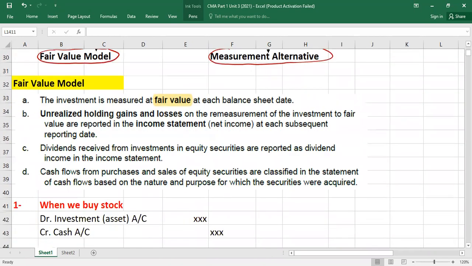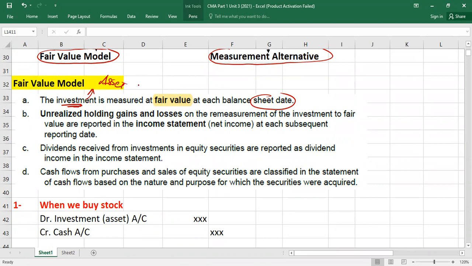So guys, what does fair value model mean? A couple of points we need to understand. This could also be written as fair value through profit and loss account. What does it mean? In the balance sheet, we have to record our investment as an asset. Current or non-current depends on your intention, for how long you want to keep this investment. But we will record it in the asset section of the balance sheet.